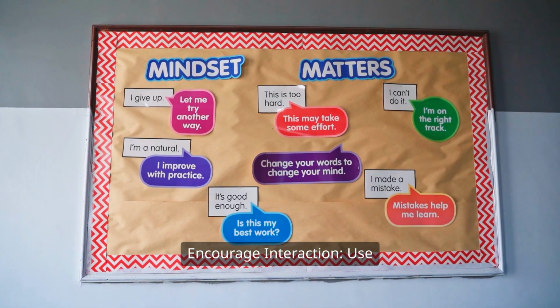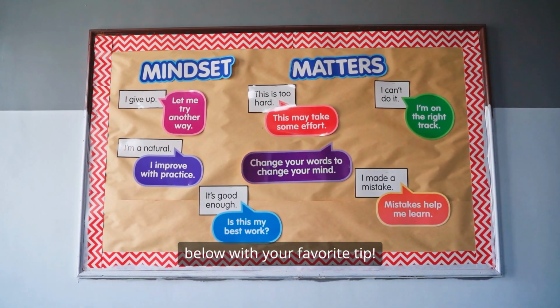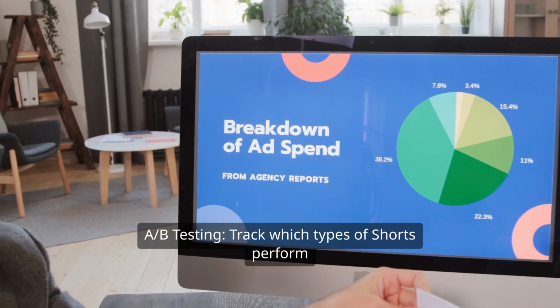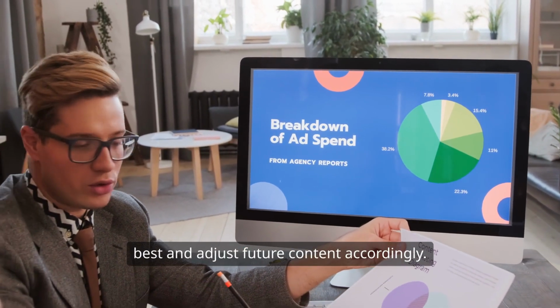Encourage interaction. Use call-to-action phrases like, "Comment below with your favorite tip," or, "Share this with a friend who needs to see it." A/B testing. Track which types of shots perform best and adjust future content accordingly.